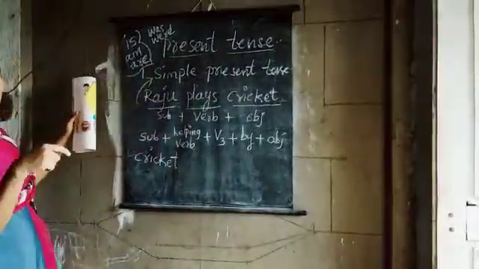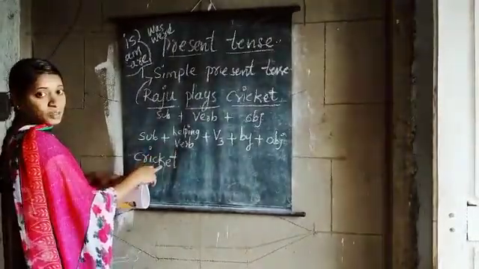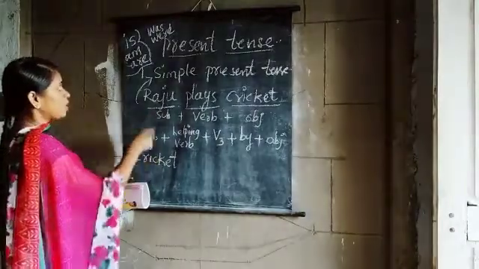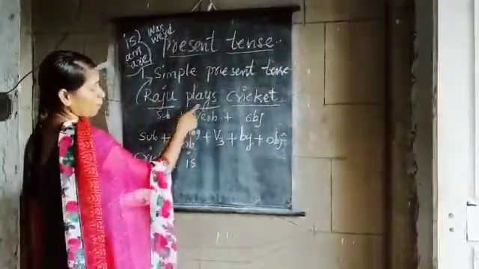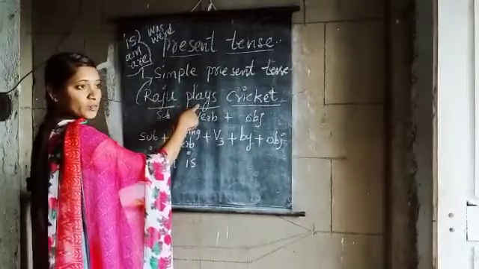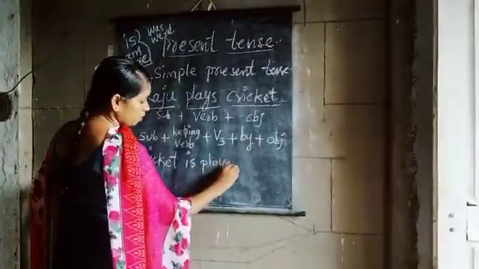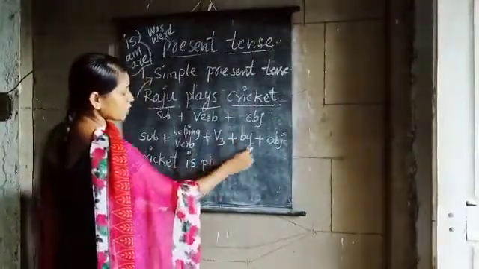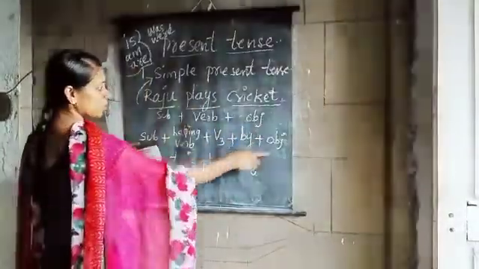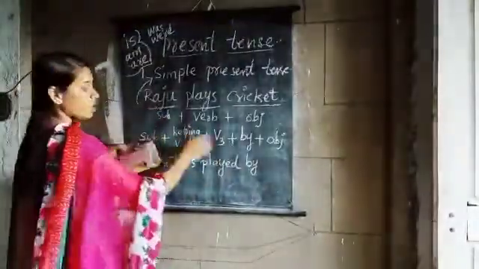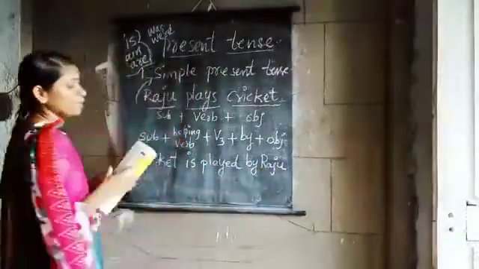So with are also I shall explain to you another sentence. Let us see now. So cricket. Is it singular or plural? Cricket is one, so singular. What do you have to write? Is. Cricket is play. What is the verb 3 form of play? Played. Okay, cricket is played. Next one, by. Now we are changing object into subject. So cricket is played by who? Raju. Cricket is played by Raju.